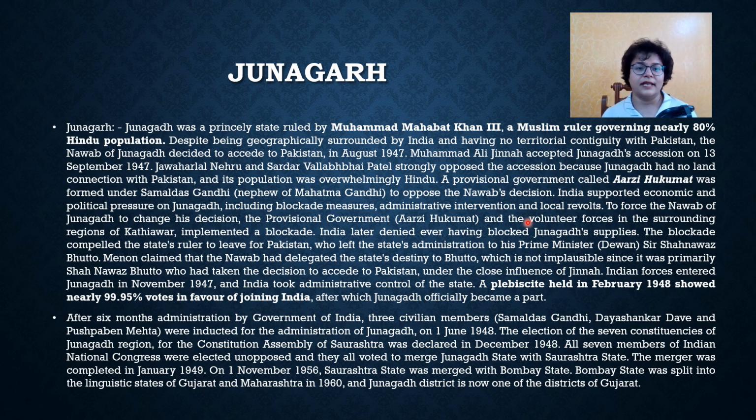The first difficult state, Junagadh. Junagadh was a princely state ruled by Muhammad Mahabat Khan III, a ruler who was governing nearly 80% Hindu population. Now, despite being geographically surrounded by India and having no territorial contiguity with Pakistan, the Nawab decided to accede to Pakistan, and Muhammad Ali Jinnah even accepted the accession on 13 December 1947. Now, Nehru and Patel strongly opposed the accession because Junagadh had no land connection with Pakistan and its population was majorly Hindu.